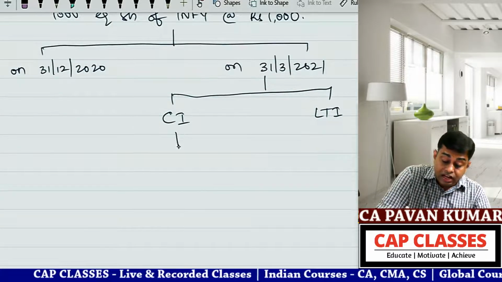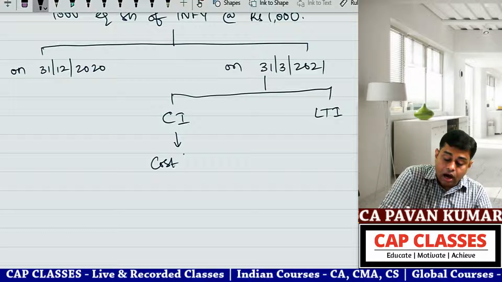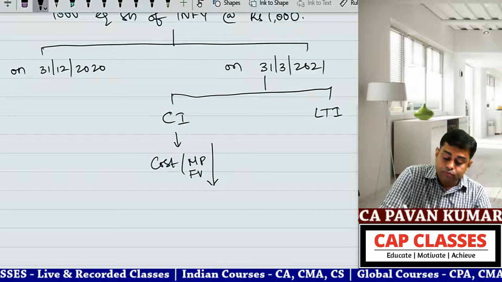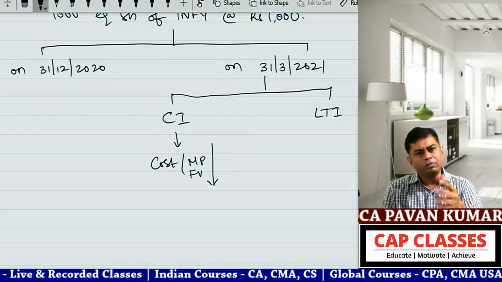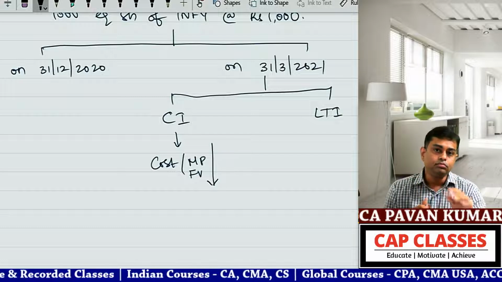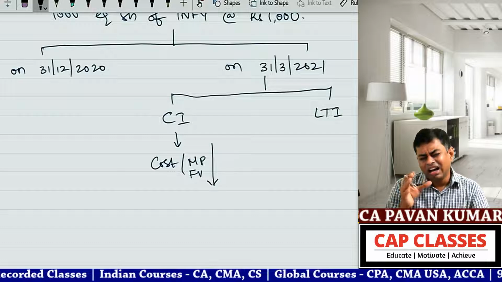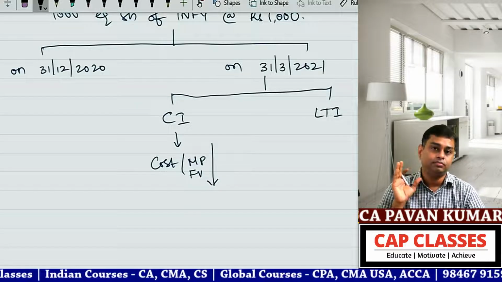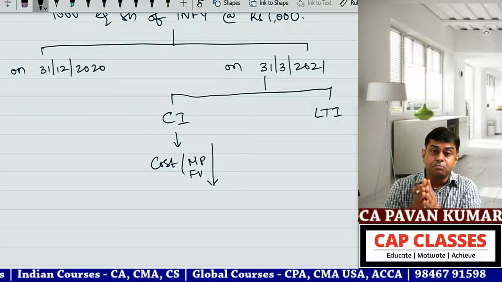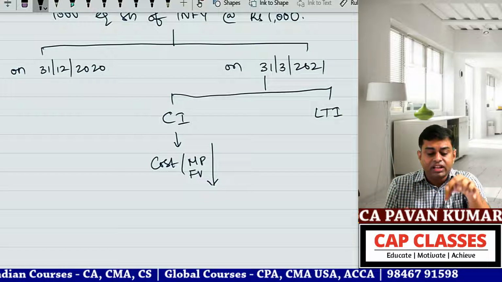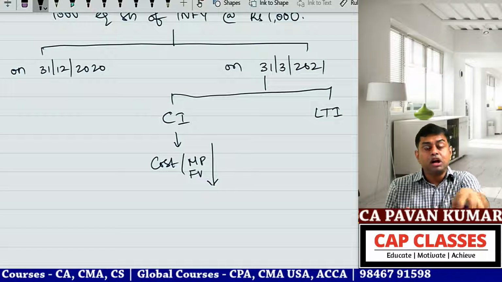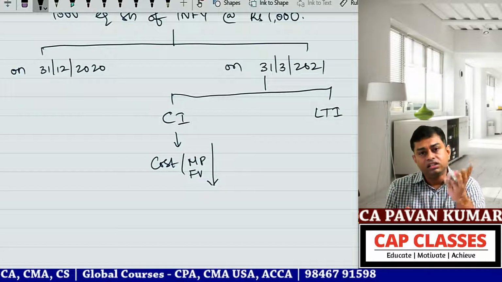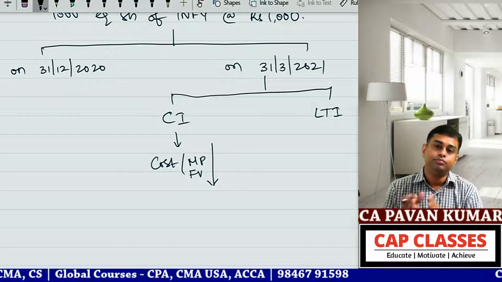So if it is a current investment, it is valued at cost or market price, whichever is lower, or you call it fair value. Cost or fair value, whichever is lower. In the majority of cases, market price is the fair value. So on 31st March at 3:30 in the evening, when the stock market closed, if Infosys is 1125, that is the market price, that is the fair value.